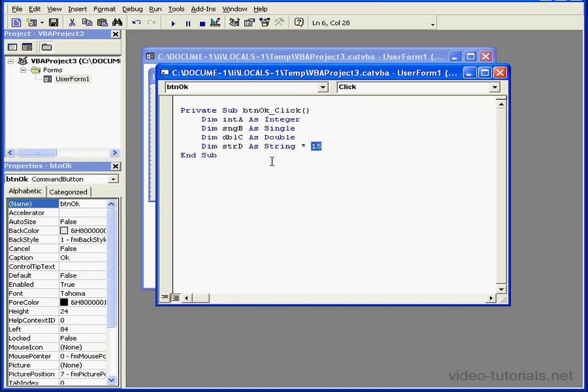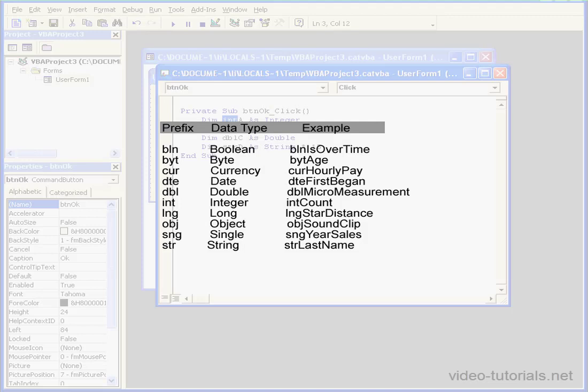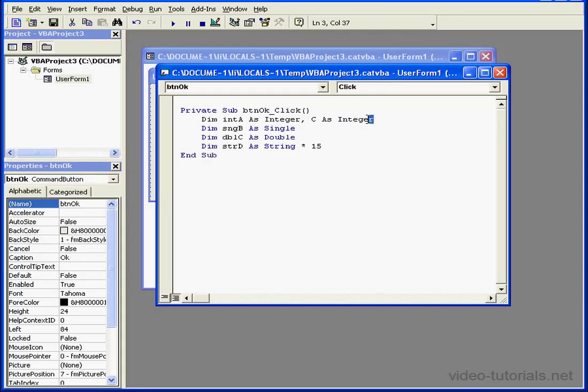When you declare variables, it's a good idea to use the common prefixes for your variables. For example, int is the variable prefix for integer. This makes it a lot easier to distinguish your variable declarations later on. Here's a list of some commonly used prefixes and some examples of how to name the variables. Perhaps you may need to develop your own prefixes at some point. This is definitely an option.